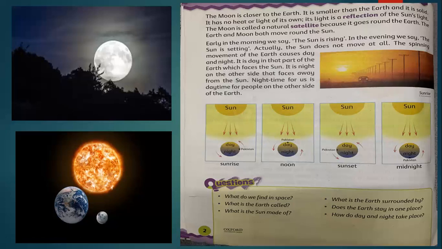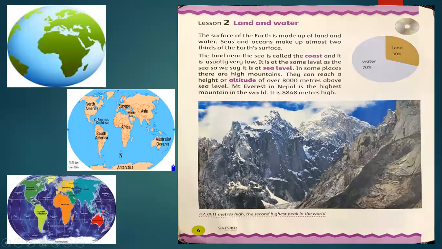Then after understanding the position of Earth in space in the solar system, we are going to have a lesson about the surface of the Earth. What we have studied here is that the surface of the Earth is made up of land and water. I told you 70% water, 30% land. Seas and oceans make up almost 2/3 of the Earth's surface. It means water is more than the land.